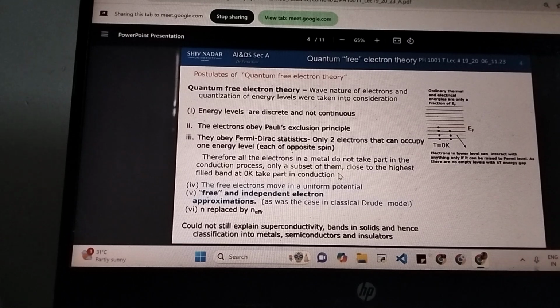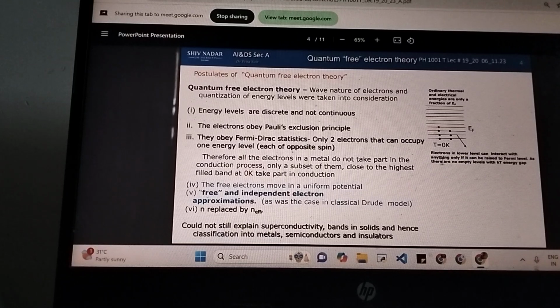Now whichever electron is already in the highest energy level, only that gets excited and moves. For example, let's say this is my setup. I have 1, 2, 3, 4 energy levels and 7 electrons. Now if I apply heat, all 7 are not going to get excited at once.